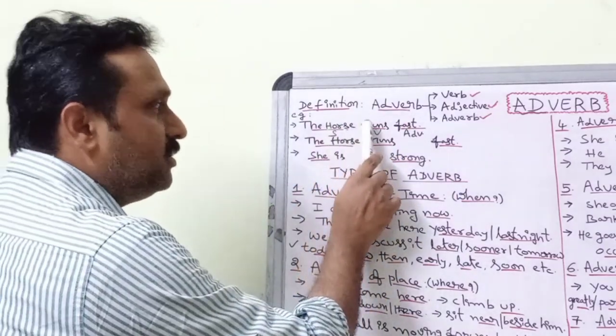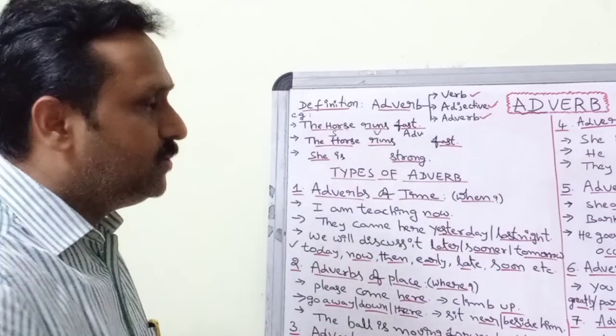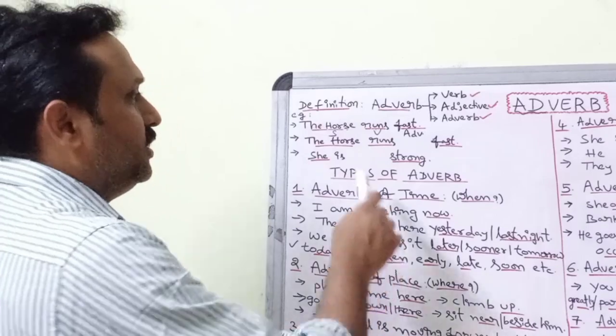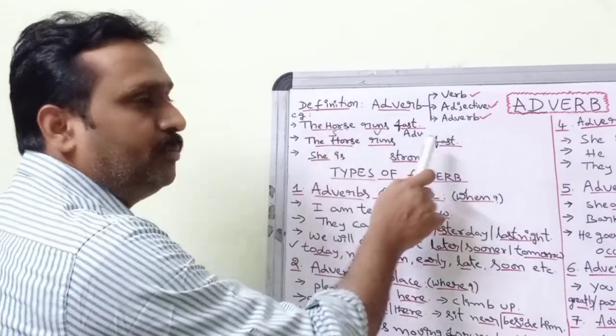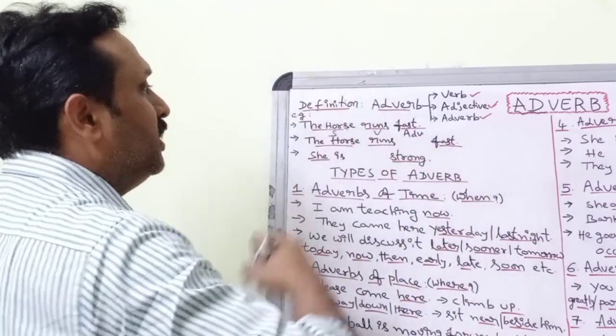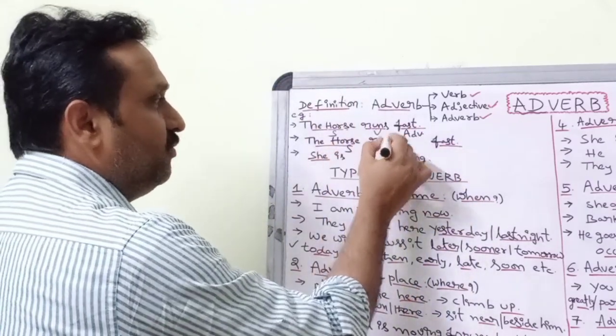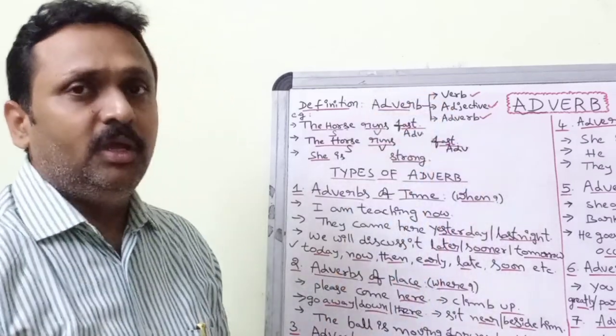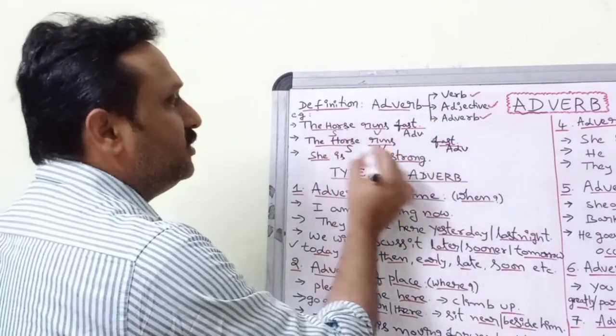So that's how we can say an adverb qualifies a verb in the first example. The horse runs, and how does it run? Fast. It runs fast, it runs slow, like that. And the second example, the same example I have taken: the horse runs fast. The horse is the subject, runs is the verb we have seen, and fast is an adverb, as we just proved.